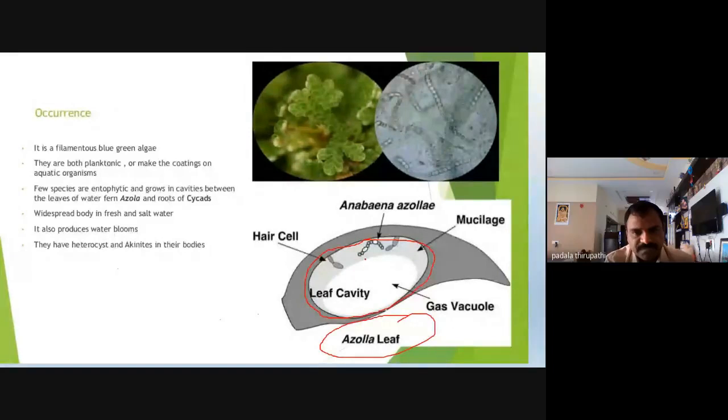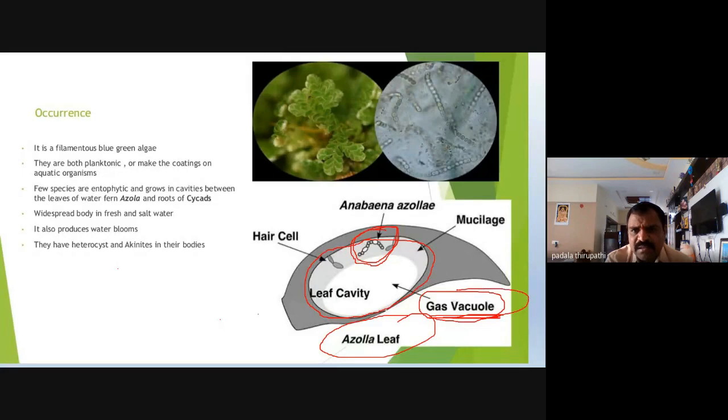Yes, sir. Okay, so a number of cavities are present inside the leaf of Azolla, and this leaf cavity gives the space for the growing of the Anabaena thallus. This is the trichome of Anabaena, the filament of Anabaena, which grows inside the cavity, and the leaf cavity also contains gas vacuoles.